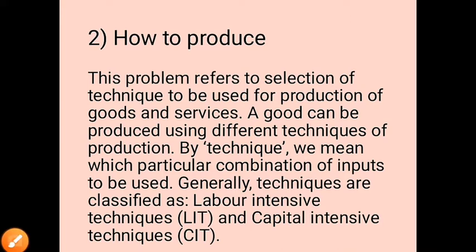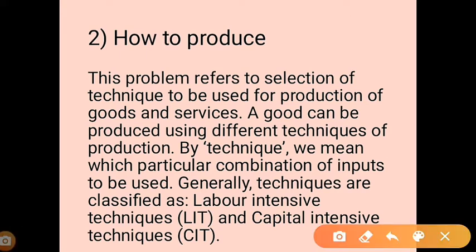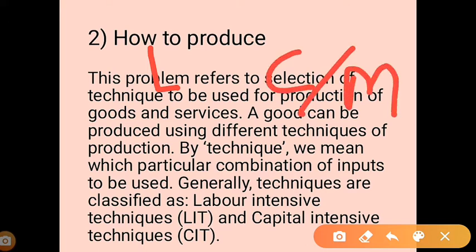We can understand capital intensive technique and labor intensive technique by this short example. Just suppose this is the labor and this is the capital, we can also write the machine. Suppose 100 labor and one machine, this is known as labor intensive, because labor is more than capital. And if we talk about one labor and 100 machines, that technology is known as capital intensive technology, because here capital is more than labor. So this is the difference.